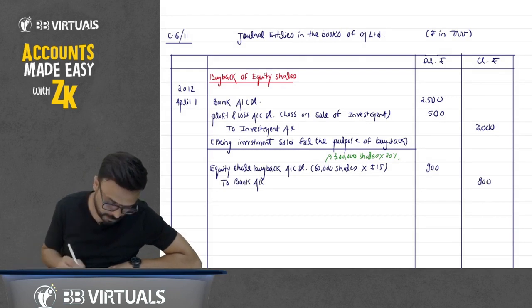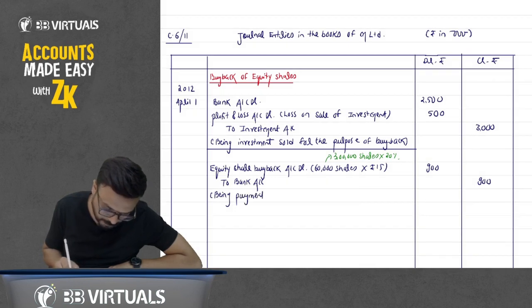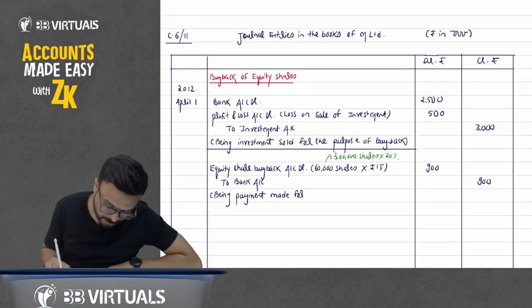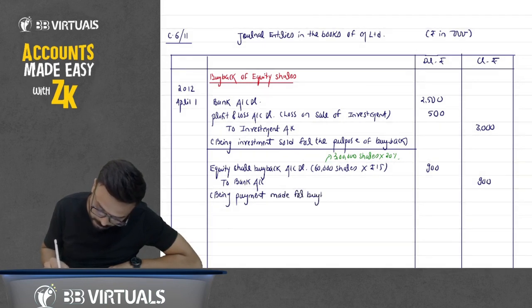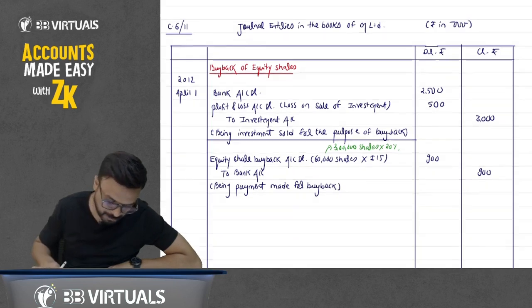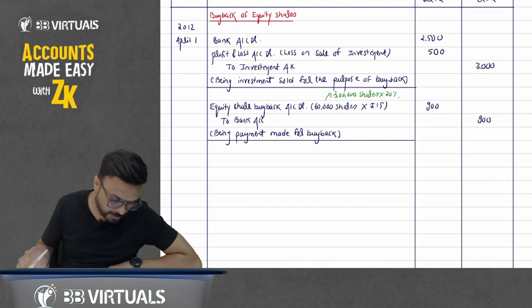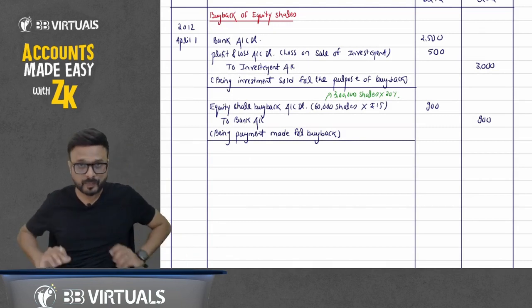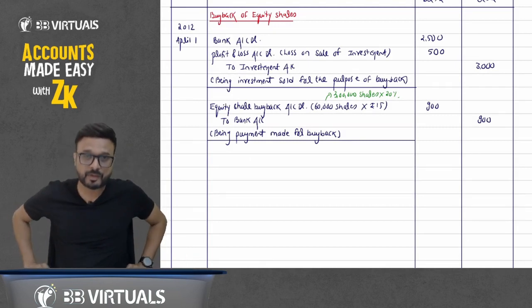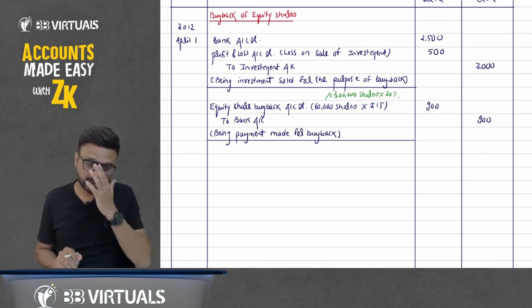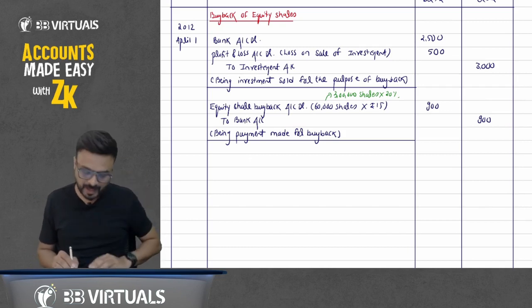900. Being payment made for buyback. Now we have purchased the shares, and now we have to cancel them. So we have to cancel it, a decrease in capital. So decrease in capital debit.